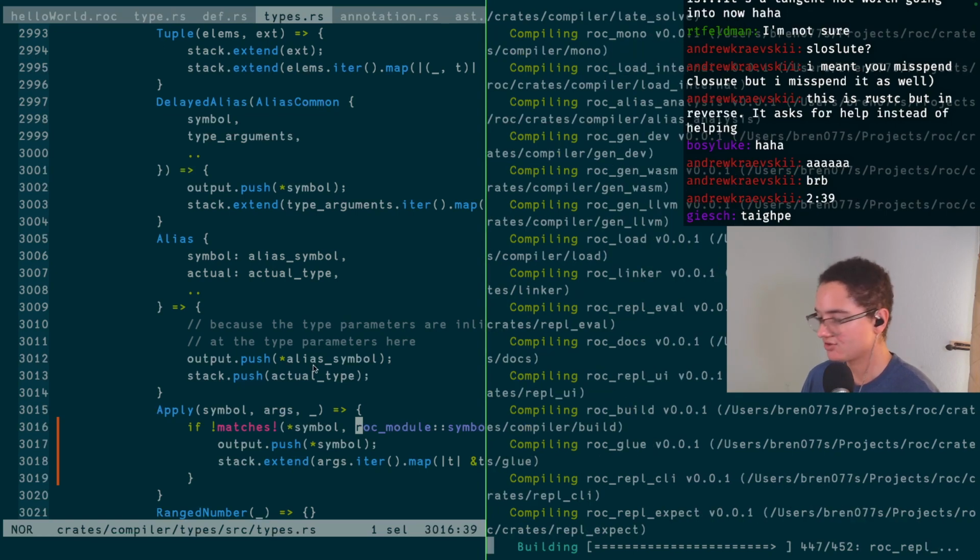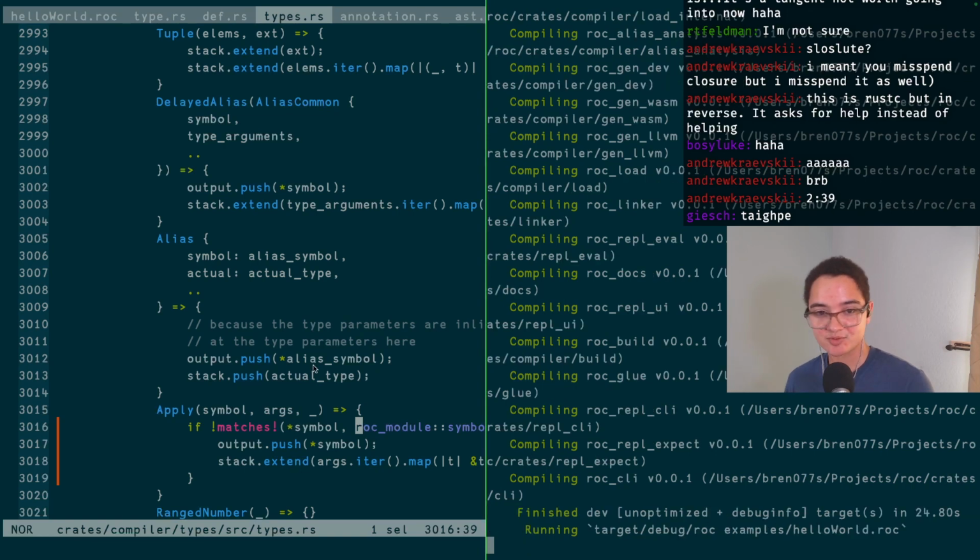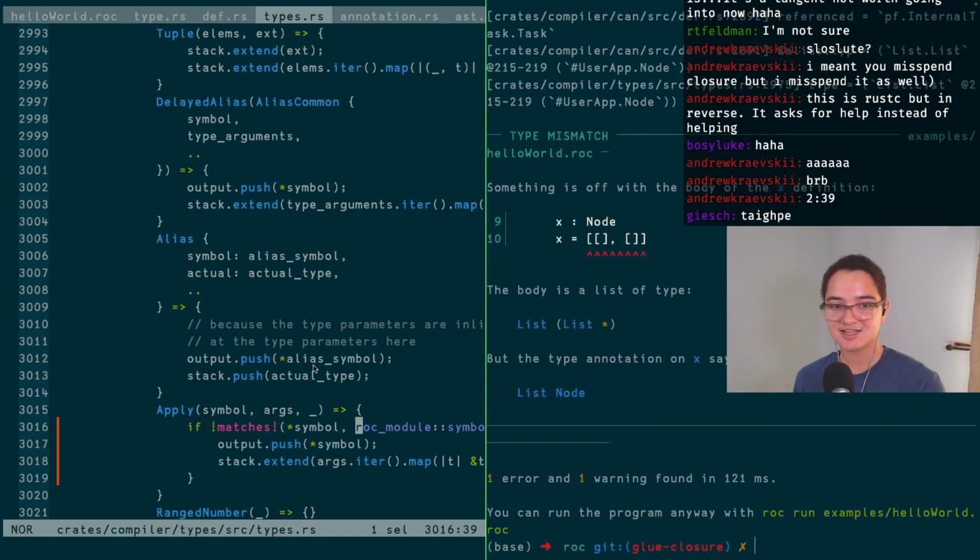I have no idea the larger ramifications of this. This may actually be some sort of huge mistake and very incorrect, but I'll have IAs or someone else look at it later and they can tell me how silly I am. Okay. The body of this is a list of type list star, but they expect a list node.